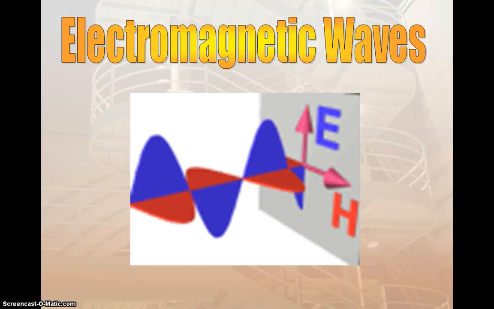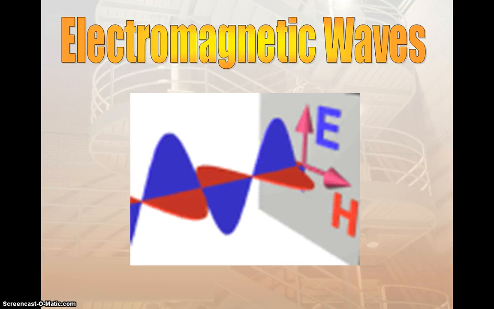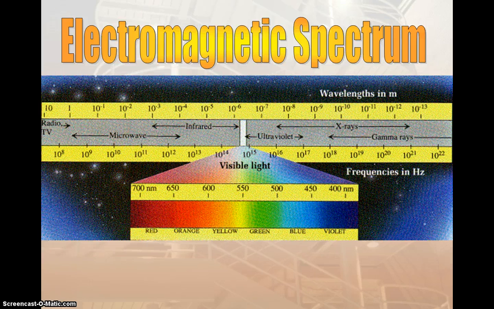Now, electromagnetic waves are actually transverse waves, with an electric field and a magnetic field running perpendicular to one another. And there are all sorts of different kinds of electromagnetic waves, and based on their size, we give them a different name. So there's visible light that we can see, but all of these are exactly the same type of wave. They're just given a different name based on their size.